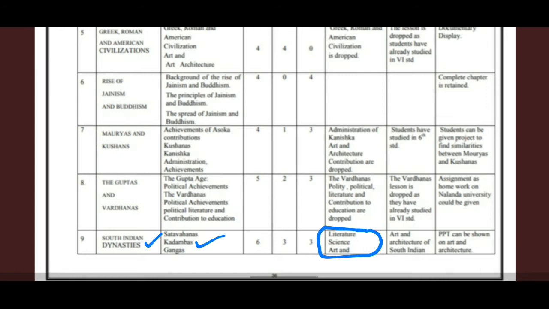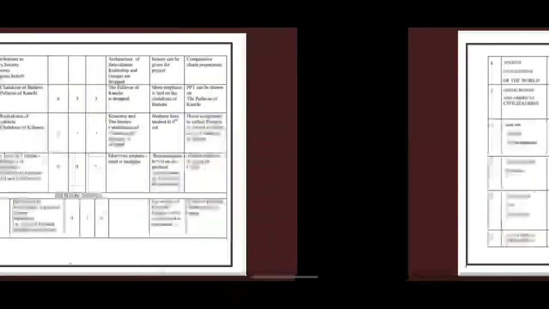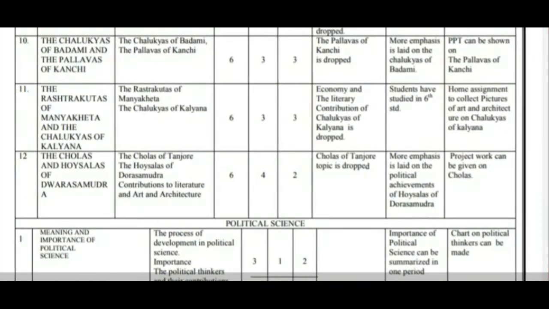For this reason it was deleted. Now the 10th lesson is the Chalukyas of Badami and the Pallavas of Kanchi. Here the Pallavas of Kanchi has been dropped and more emphasis should be given to the Chalukyas of Badami.